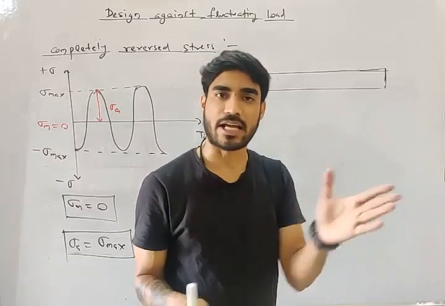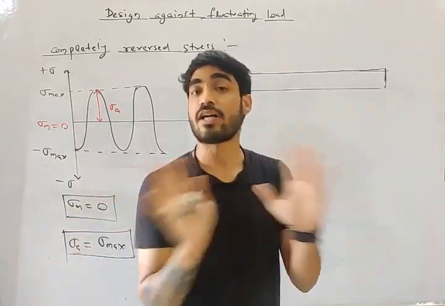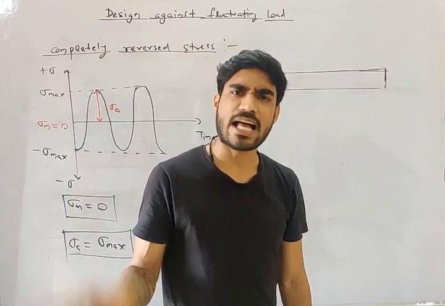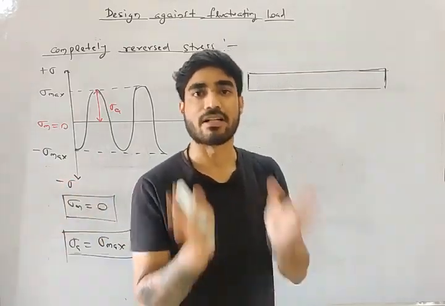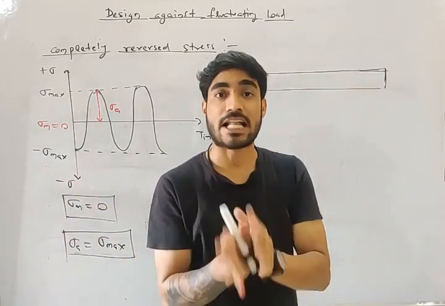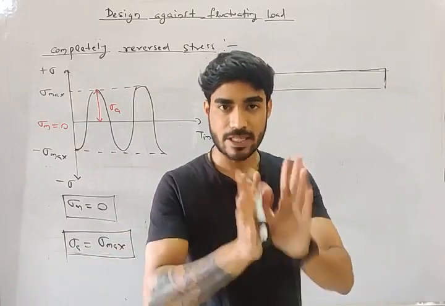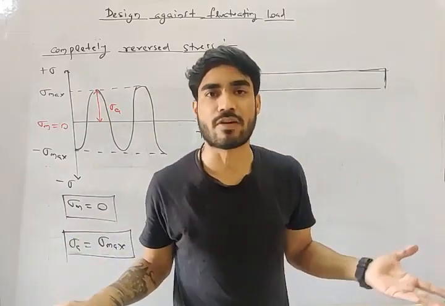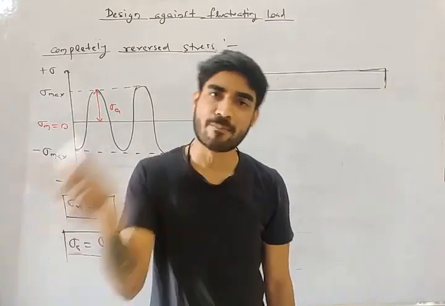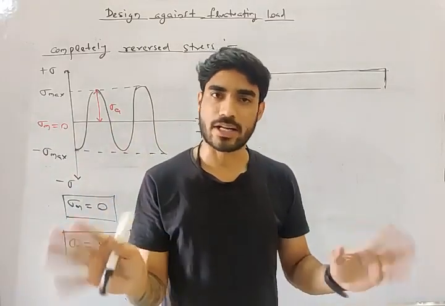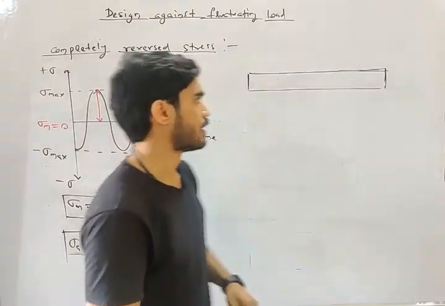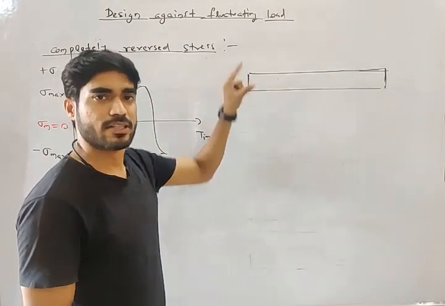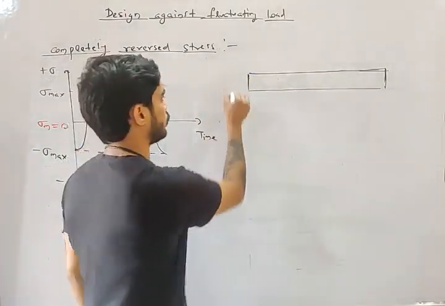Axles just rotate. They are not subjected to torque. They are not transferring any power. There will be torque if you are transferring power. If it is subjected to power, then it is subjected to torque. But if it is not transferring power, no torque. It is just simply rotating. So axle is rotating, but it is not subjected to torque.